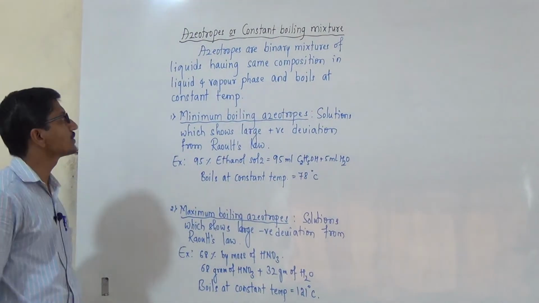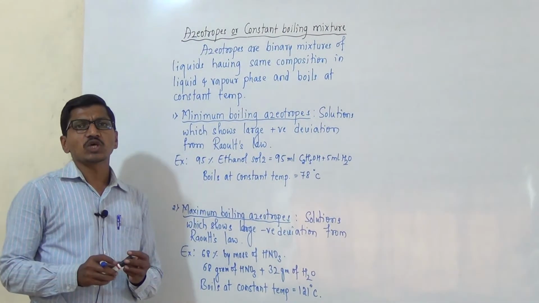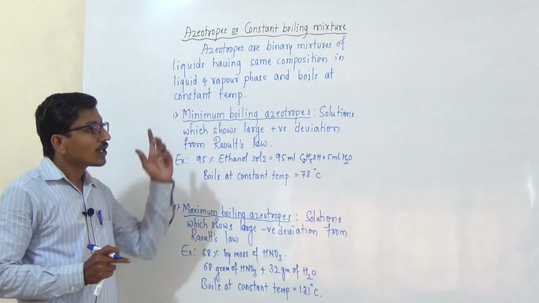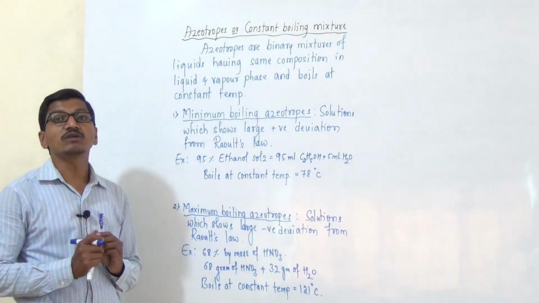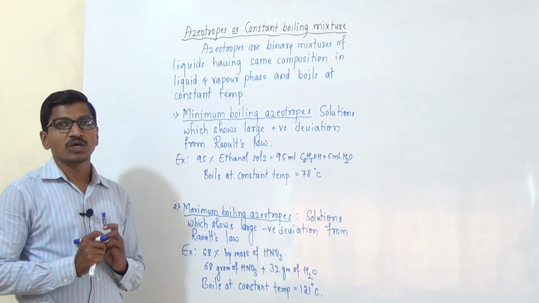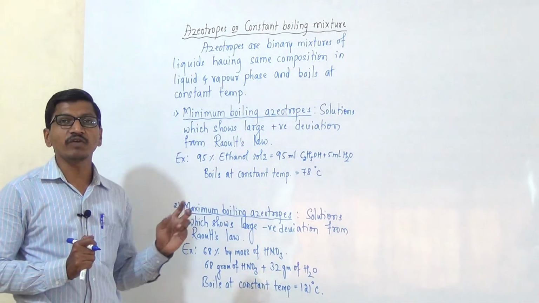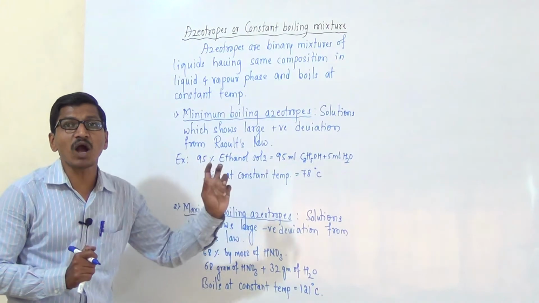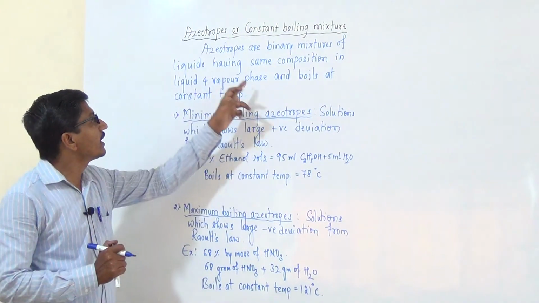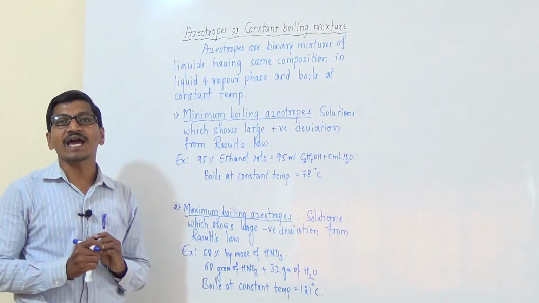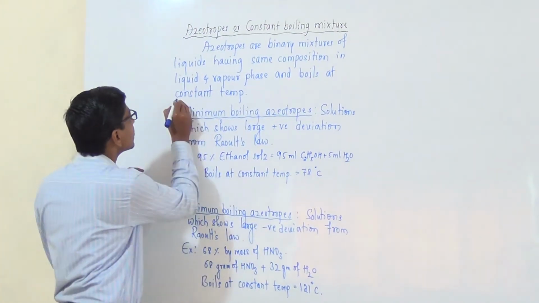Good morning, students. Today's discussion is azeotropic mixture or constant boiling mixture. Azeotropes are binary mixtures of liquids having the same composition in liquid and vapor phase and boiling at constant temperature.